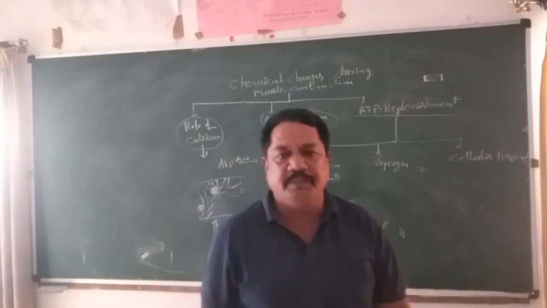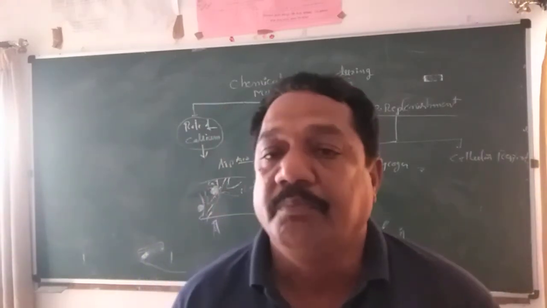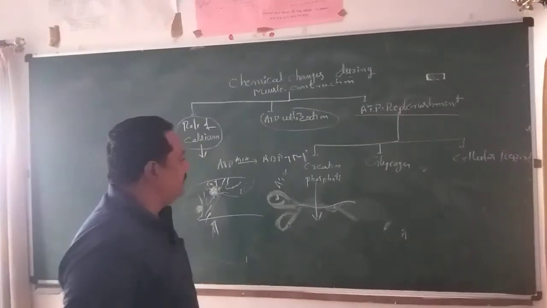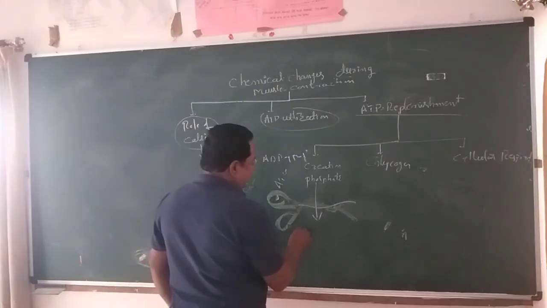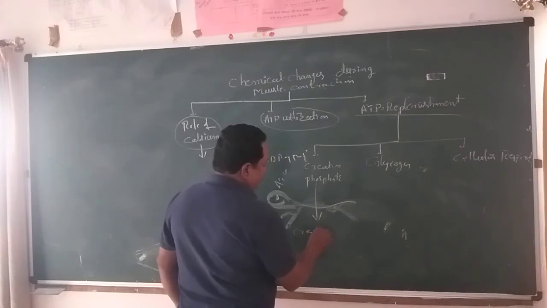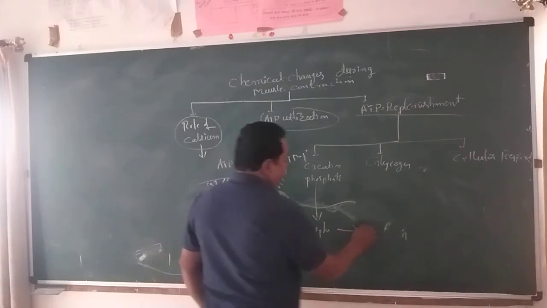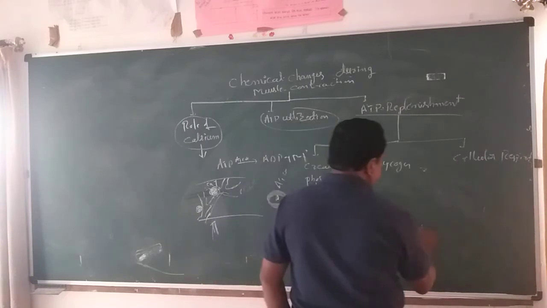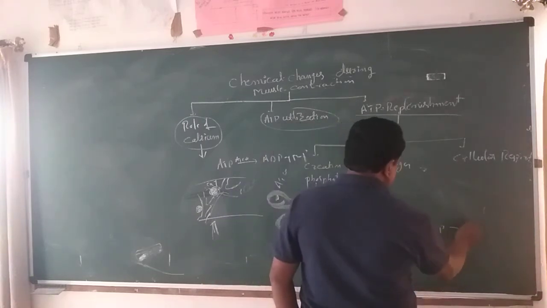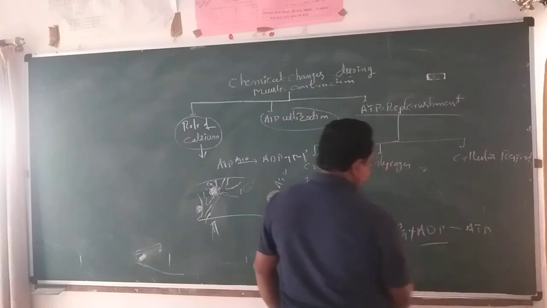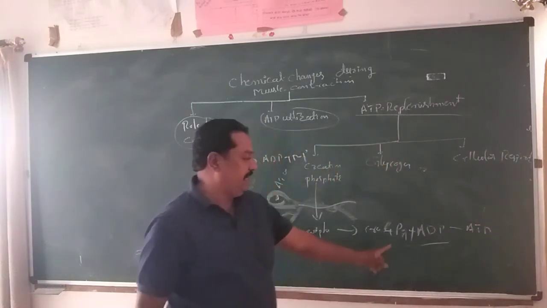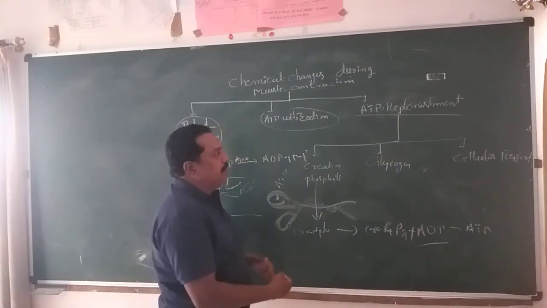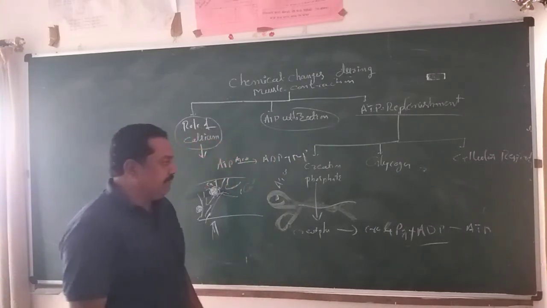The creatine phosphate is already present in the muscle cells, or myocytes. Creatine phosphate is split into creatine plus phosphate. This phosphate is added once again to ADP to give ATP. Adenosine diphosphate combines with the free phosphate, and ATP formation takes place. So like that, replacement takes place.